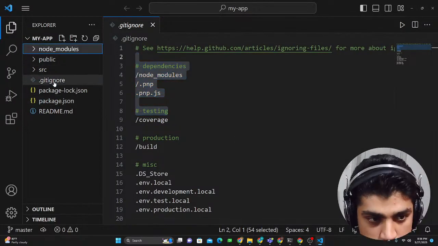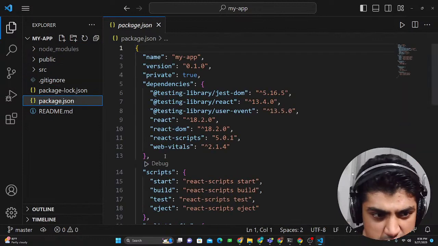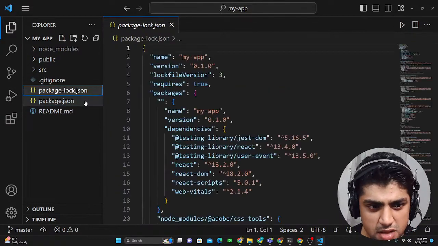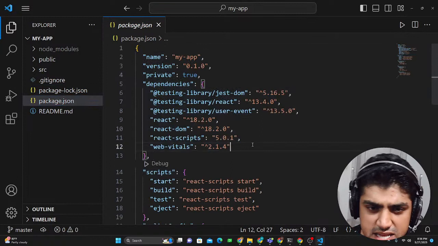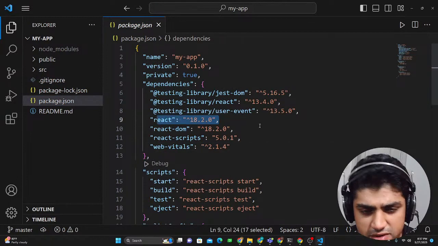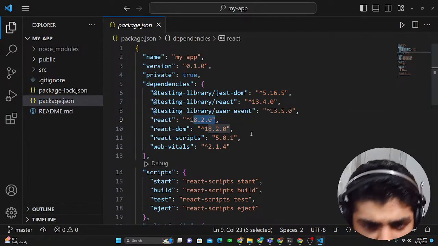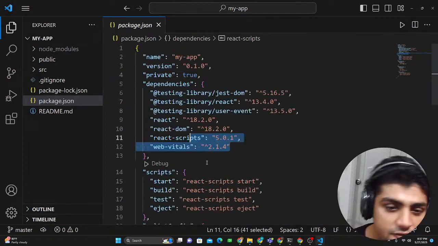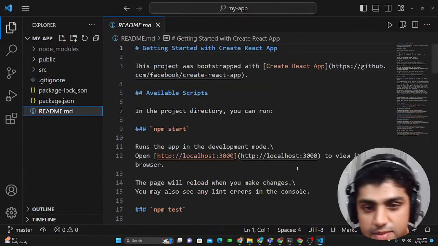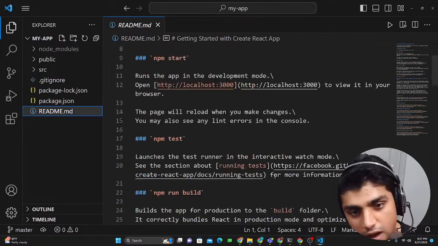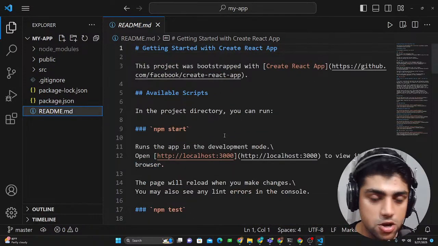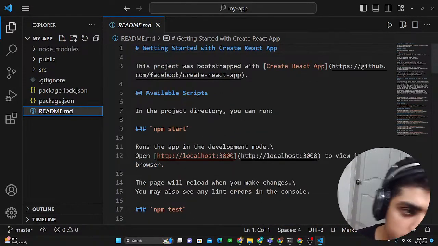Other than that, we have the source, and we have this git ignore. I told you package.json is just telling you about the dependencies and the versions of what you have. So for React, you have version 18.2, and React DOM and web scripts, whatever. We have all this versioning and we don't need it. Readme.md is just a markdown file of how this will look in your GitHub README if you want to show it there.